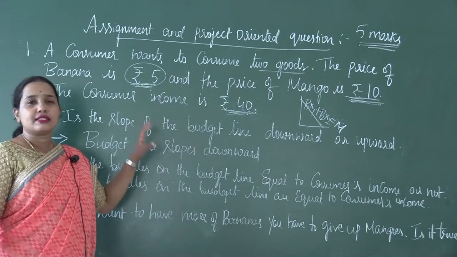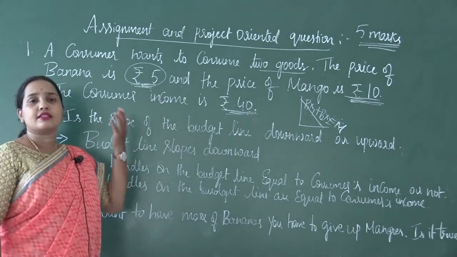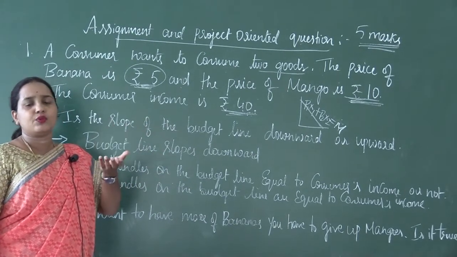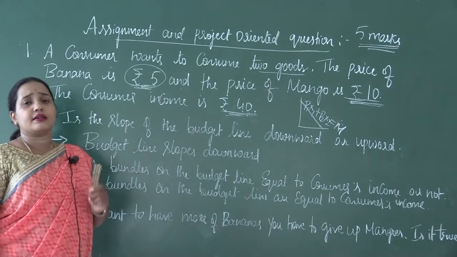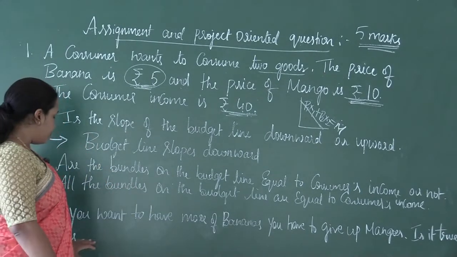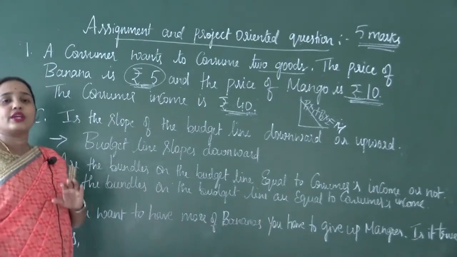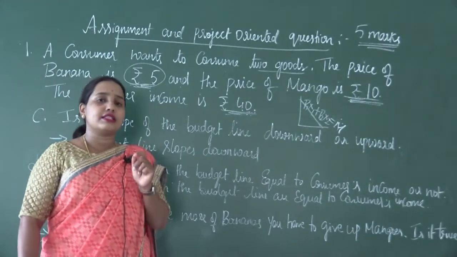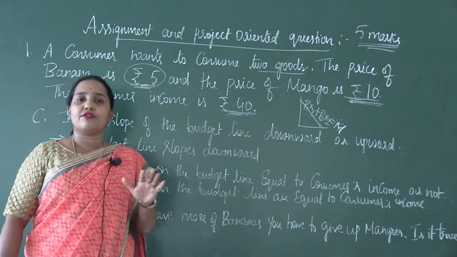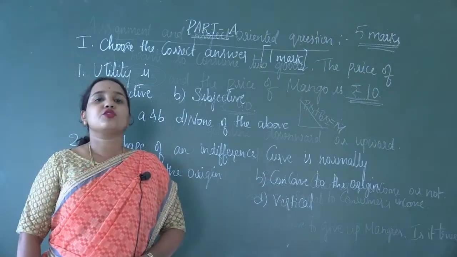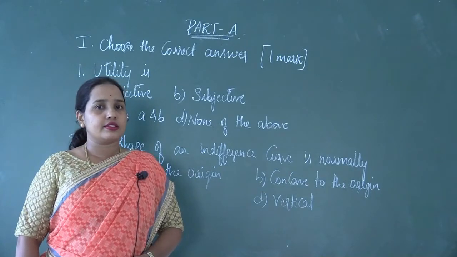So it is very simple, student. Some answers require hardly one sentence, and for some others, just a number, and if you mention yes also, you get your marks. So this is important from 5 marks point of view. You must be very careful while understanding the topics that are covered in this chapter.